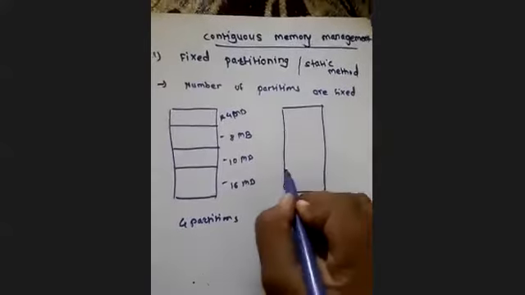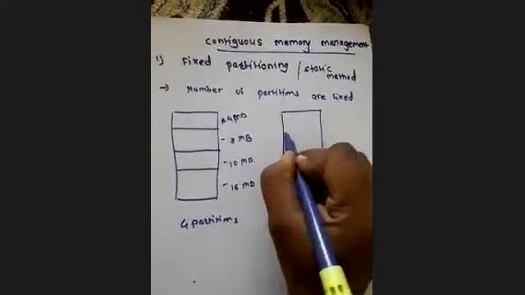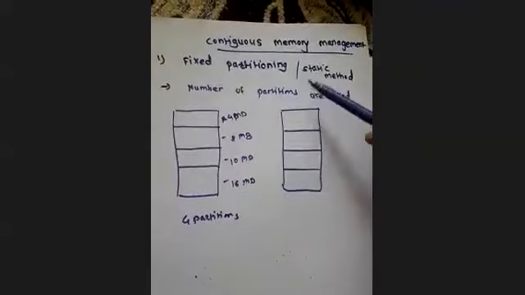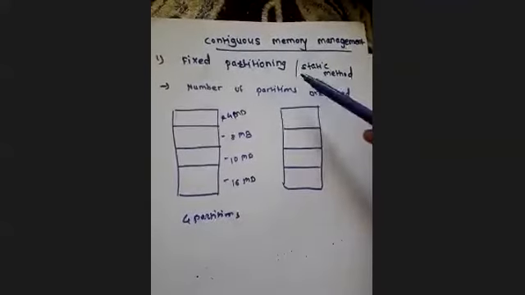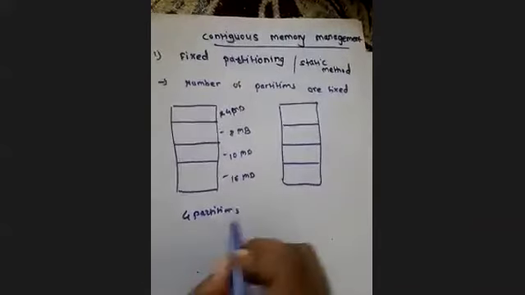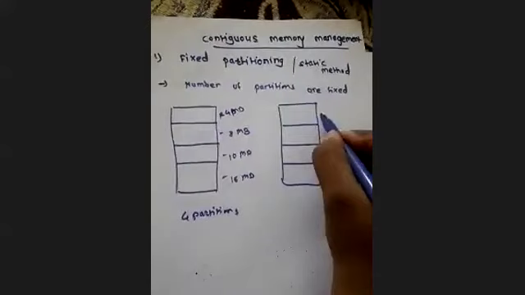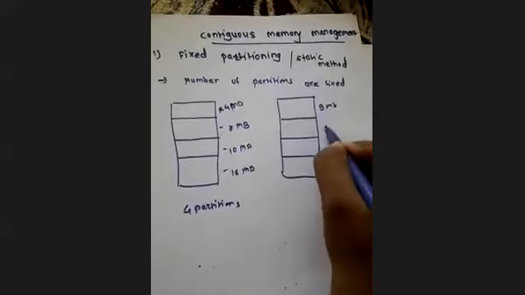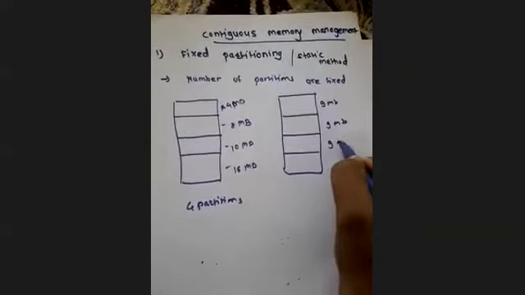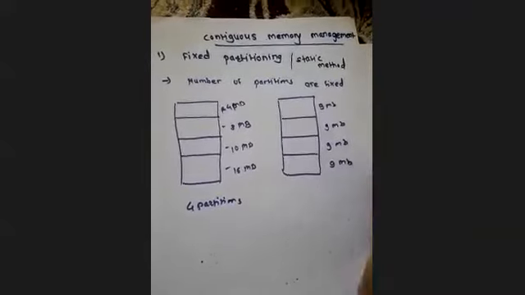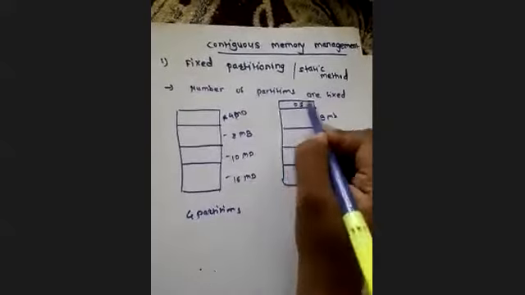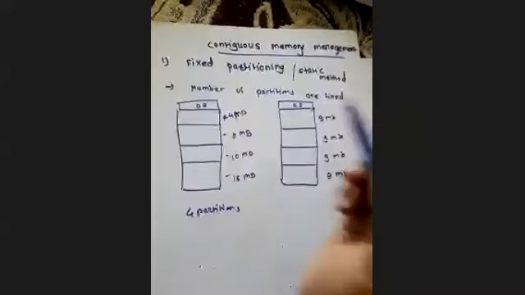Here also I have 4 partitions because we are representing the fixed partitioning memory, right? But here the size is also fixed. Suppose the size is 9 MB, 9 MB, 9 MB and 9 MB, and somewhere the OS is also occupying some memory.